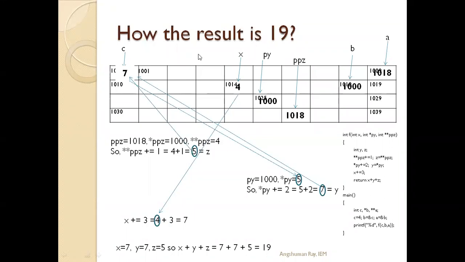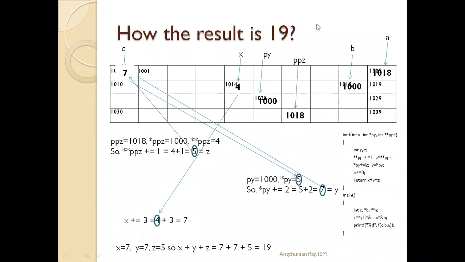Sir, in line number 6, it is written x plus equals to 3. So, sir, at this time the value of x has already become 7. Why aren't we taking 7 plus 3, why are we taking 4 plus 3? No, it becomes 7 only after executing that line. No, sir, before that, at pointer 1000, at the address 1000, it has already become 7. So why are we taking 4?